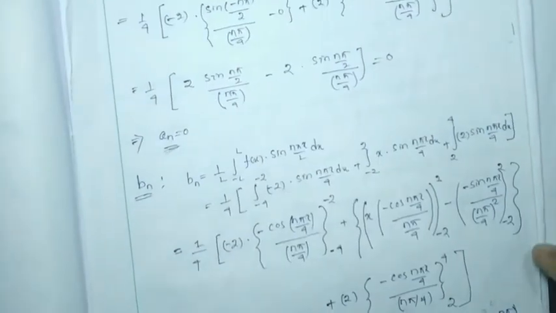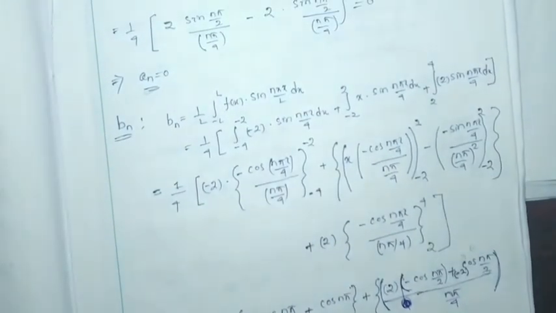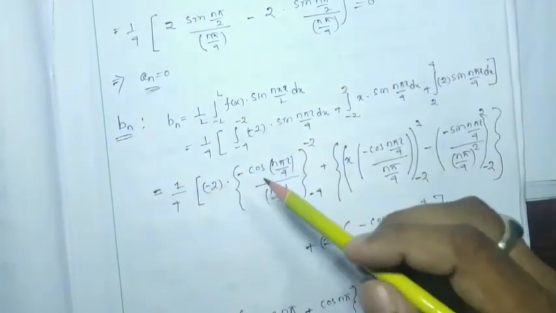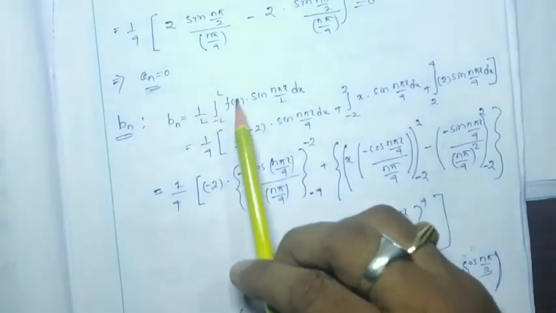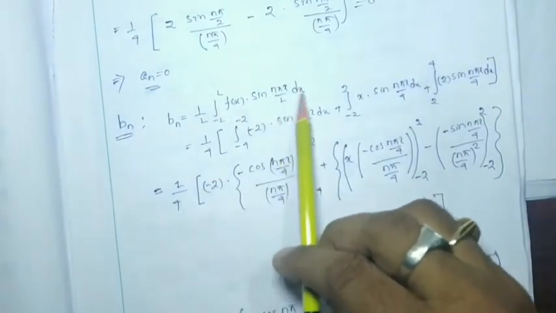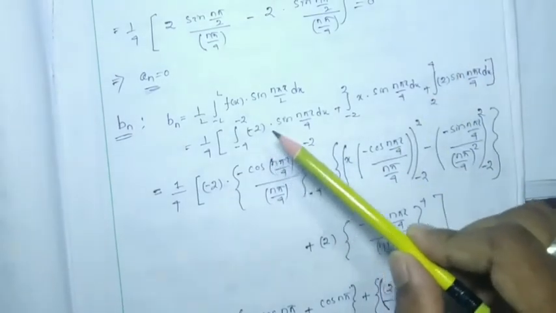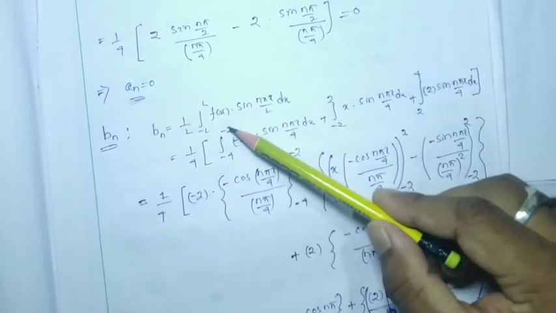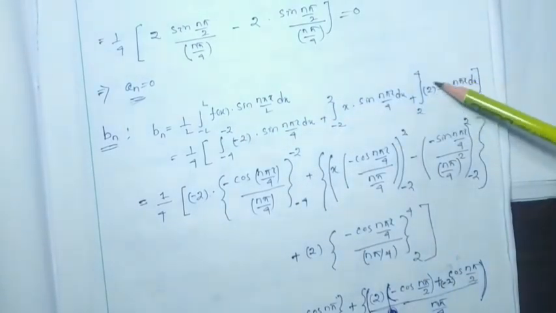Now we have to find out the Bn. So likewise we have to consider all the ranges. Bn is nothing but 1 by L times the integral from minus L to L of fx sin n pi x by L dx in general. So if we consider all the limits, we have to put minus 4 to minus 2, minus 2 to 2, and 2 to 4, where the value will be 2.